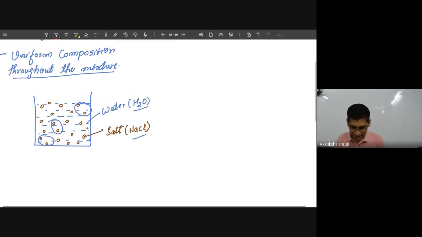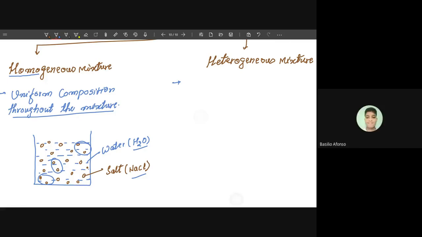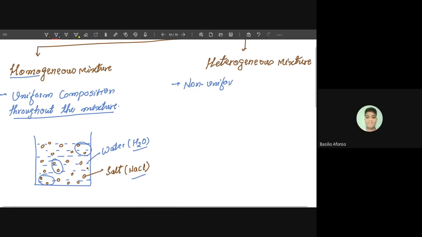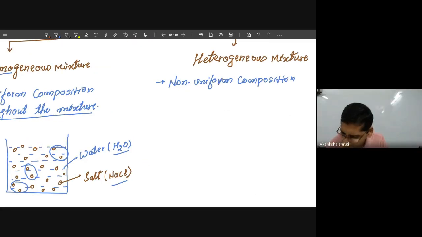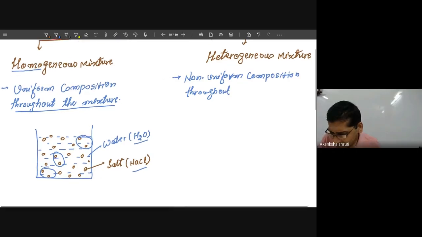Now let us come to heterogeneous. How is this differentiated? Heterogeneous mixtures have non-uniform composition. They do not mix; they stay at the bottom or float up. The heavier stays at the bottom and the lighter stays at the top, but they do not dissolve. Correct. So non-uniform composition throughout the mixture.